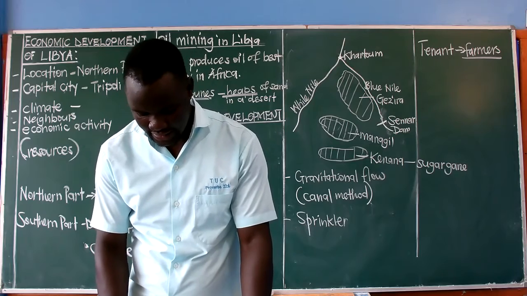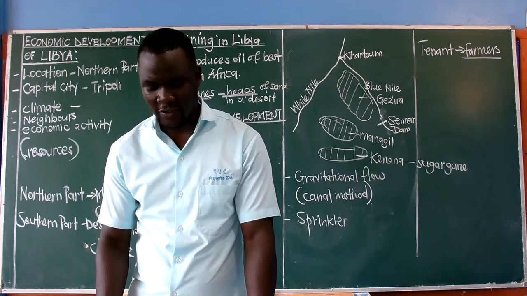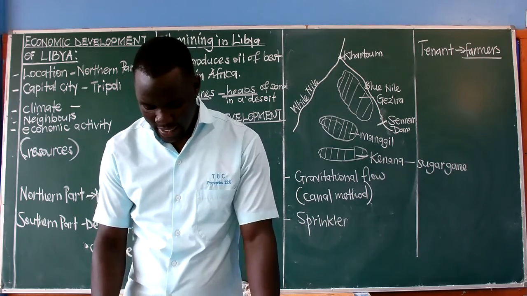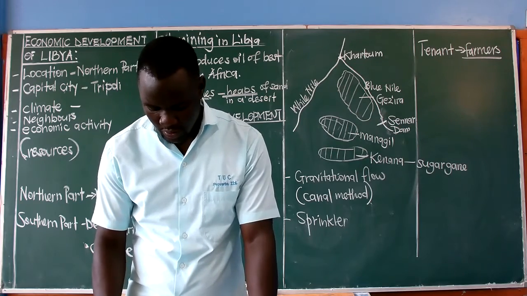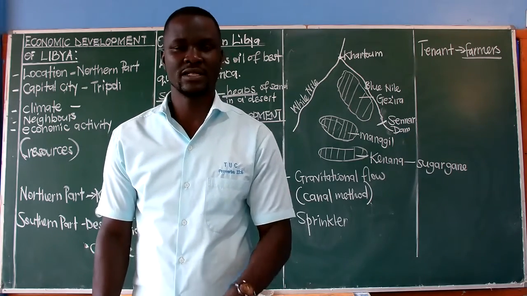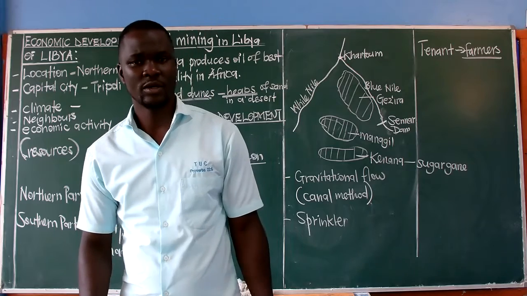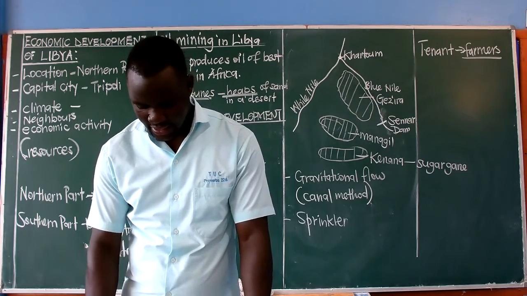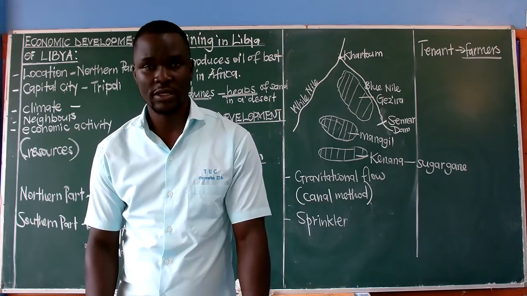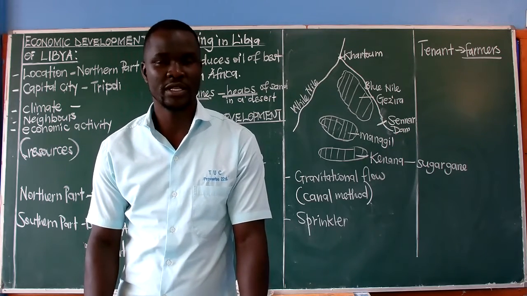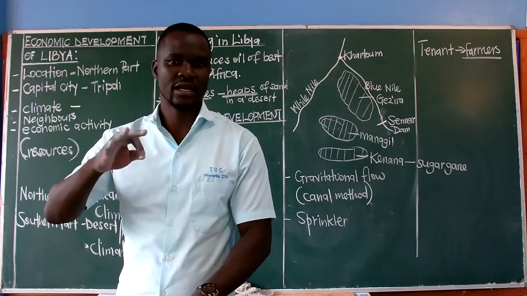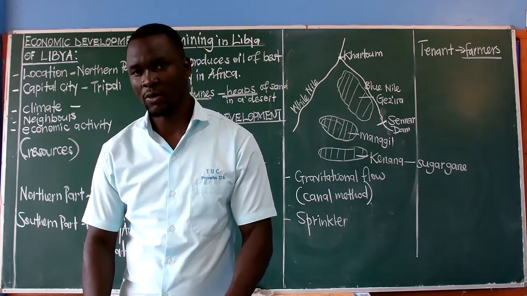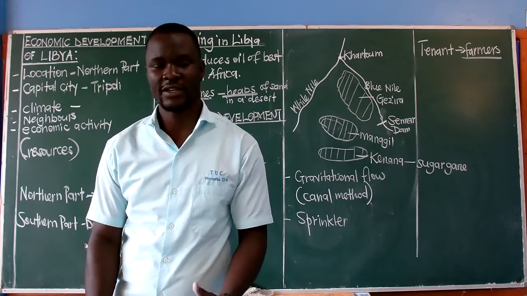It becomes a challenge. Then the other one is we have shortage of labor, and also we have problems of bilharzia. We have these snail diseases, because they can be in those areas. And then the prices of cotton, being the main product which is produced there, sometimes go down. That calls for what we call price fluctuation.